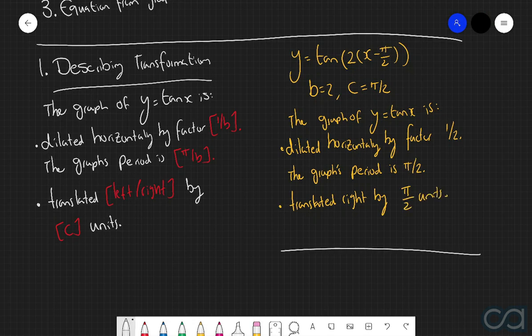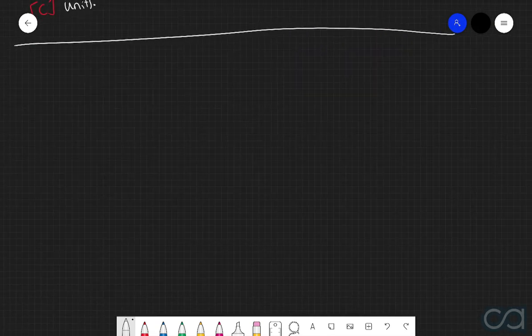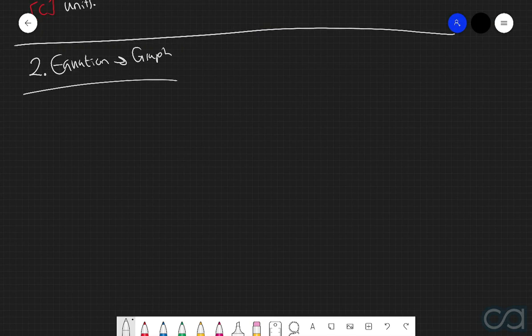Let's now move on to the second question type. And so here we're going to be working with questions which start us off with a particular tan function, and then we want to sketch the graph of that function. And the example that we're going to work with here is the function of y equals tan of 2 multiplied by x take pi over 2.